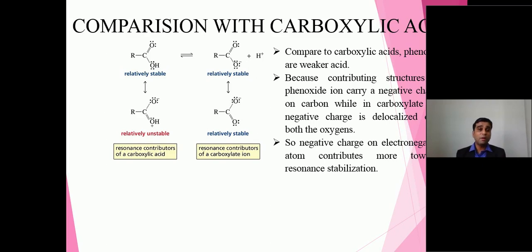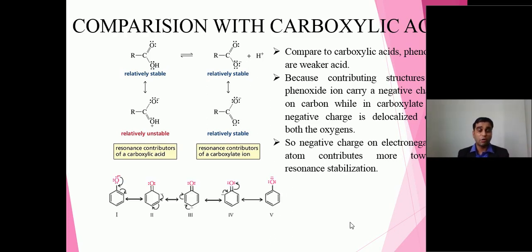Now when we compare phenol and carboxylic acid, what will happen here? Carboxylic acids also involve resonance. I mean to say resonating structures are definitely involved as far as the carboxylate ion is concerned. And when we talk about phenol, again resonating structures are always there. So both involve the same effect. So now the question arises, and you must have studied in second semester, that the more the number of contributing structures, the more will be the stability.